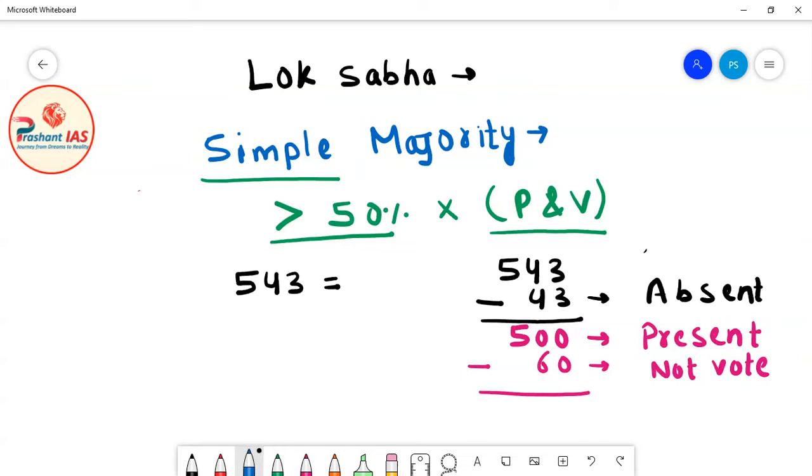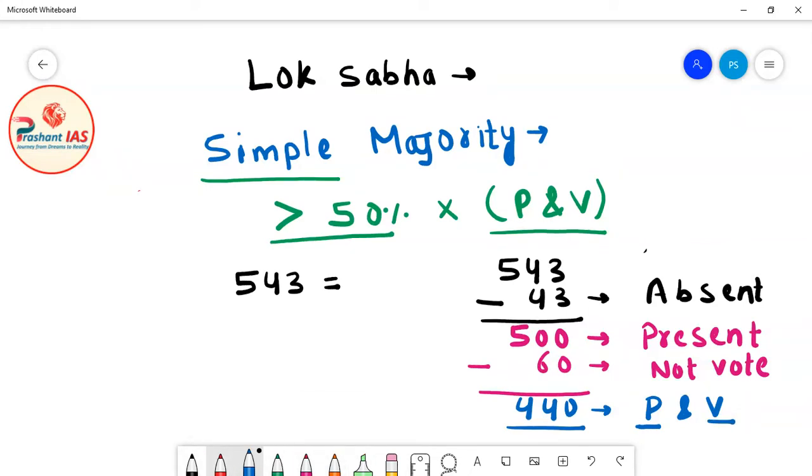So what is the remainder? The remainder is 440. Now what does it mean? It means that these 440 members were present in voting and they cast their vote. So 440 members were present and voting.